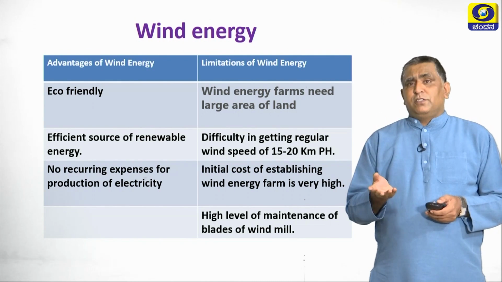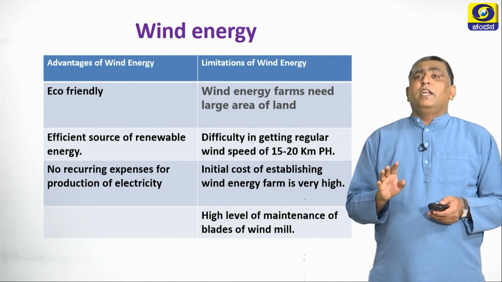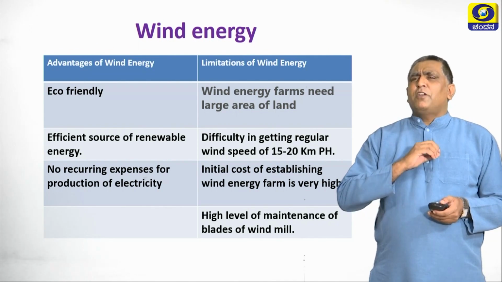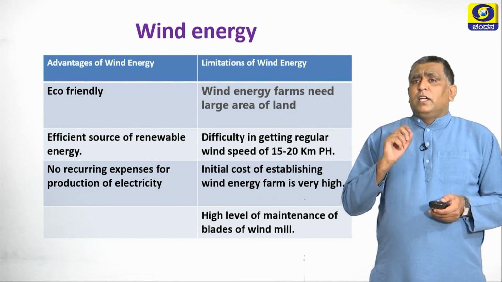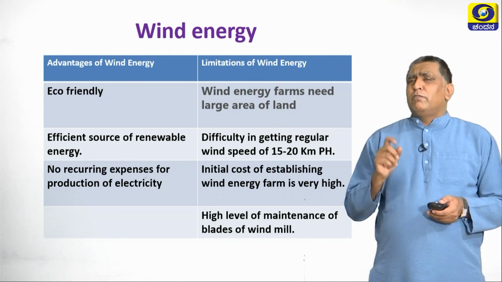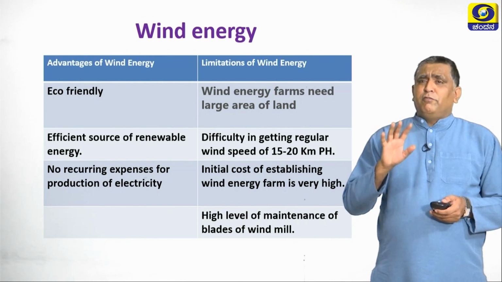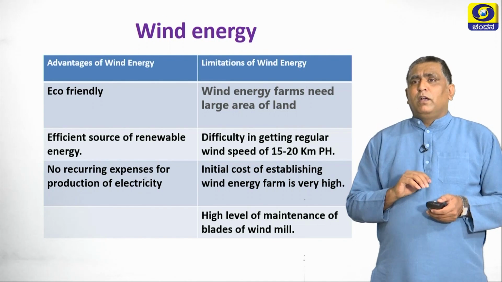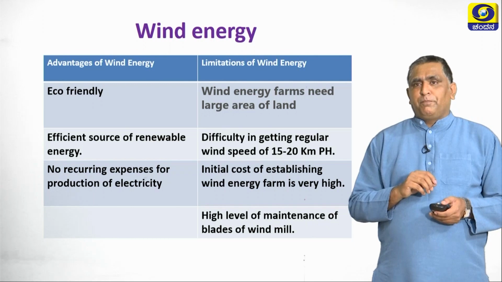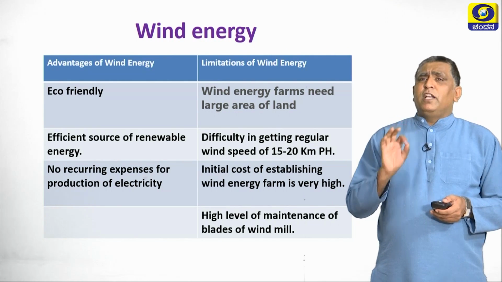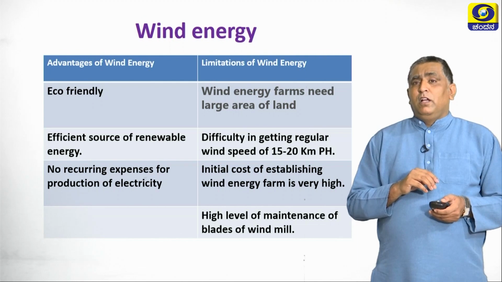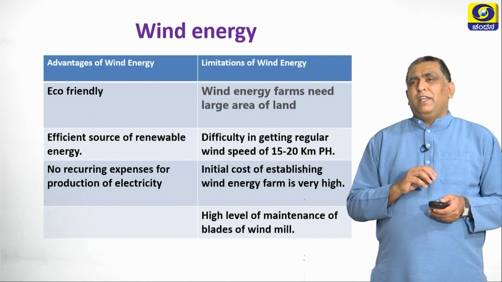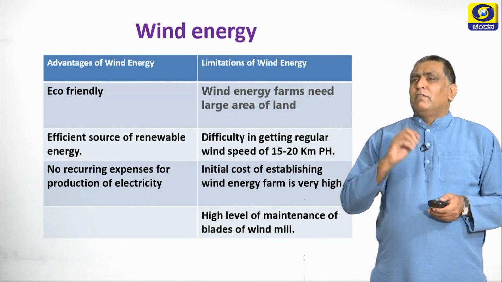Then what are the limitations? The limitations are that wind energy farms need a large area of land. This is the major challenge that we are facing. It needs a huge land area. There is difficulty in getting a regular wind speed of 15 to 20 km per hour, and wherever the wind speed is 15 to 20 km per hour, there only we have to construct these wind energy farms. The initial cost of establishing a wind energy farm is very high, and to maintain it also requires a lot of money, and high-level maintenance is required for the wind blades.